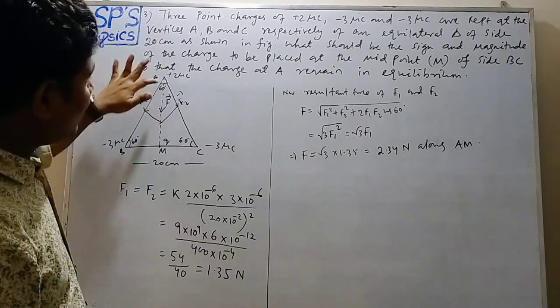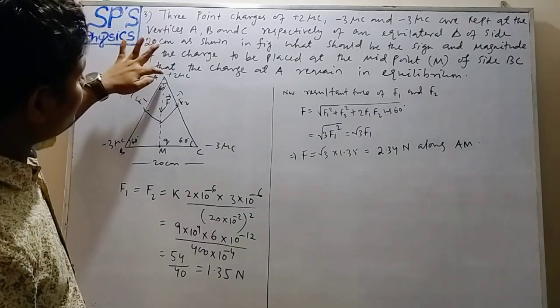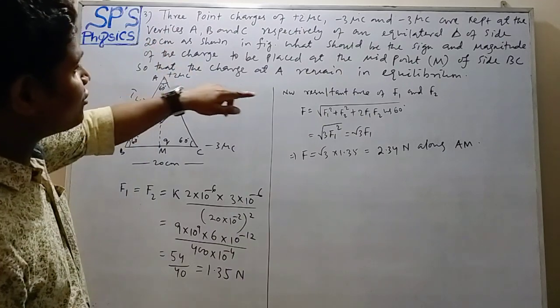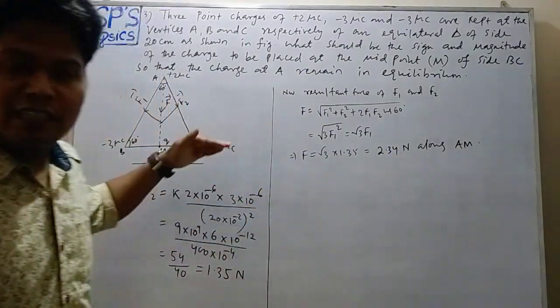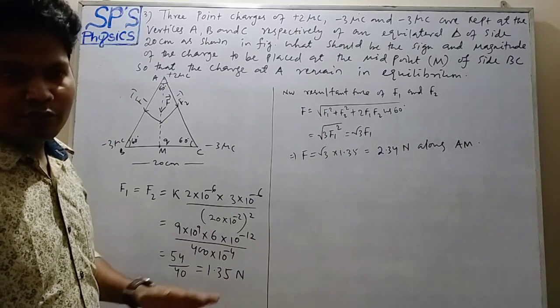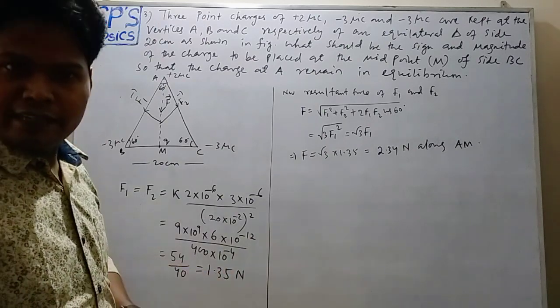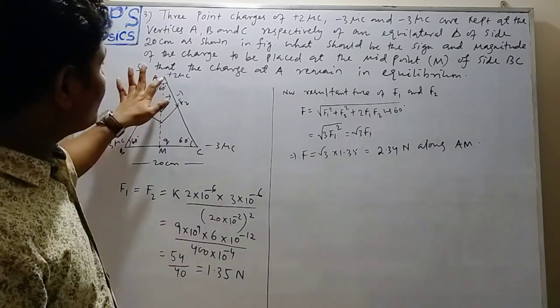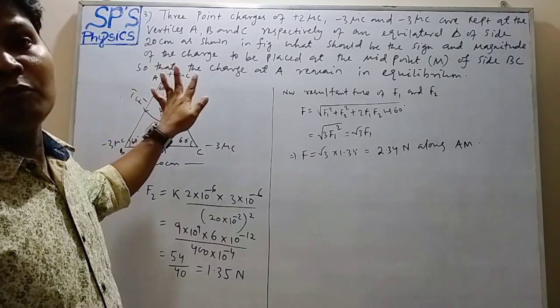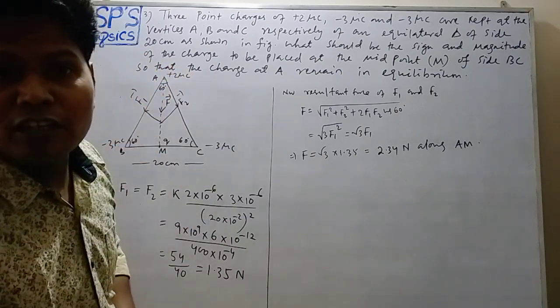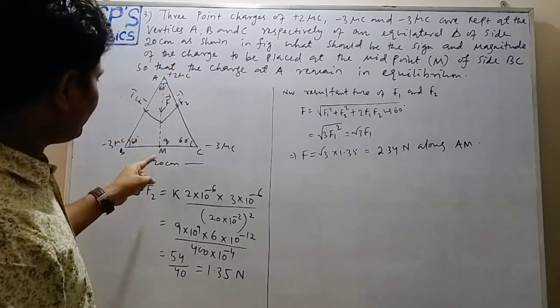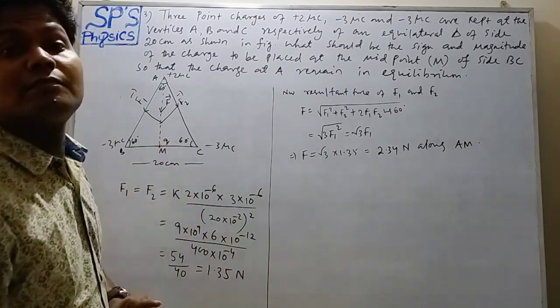Along AM, and the direction of force on the 2 microcoulomb charge is also along AM, so they will be in the same direction. Okay, so the resultant will not be zero. So for equilibrium, the net force on the charge at A must be equal to how much? 0.